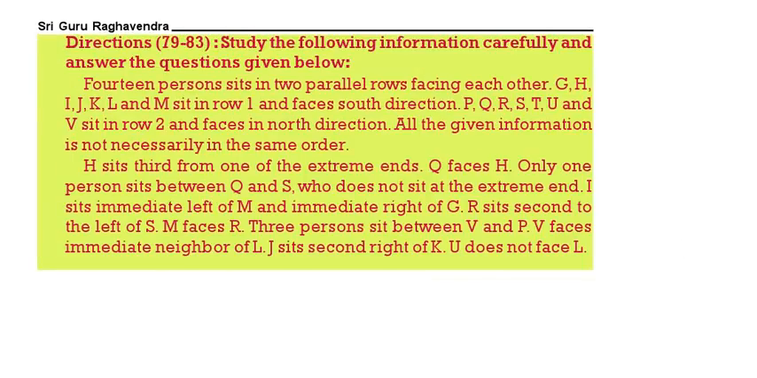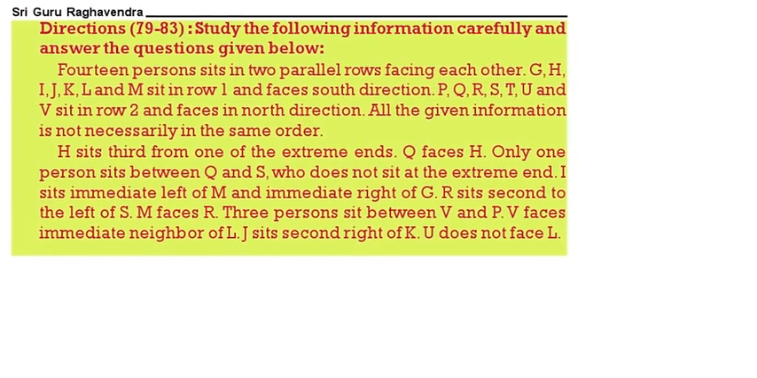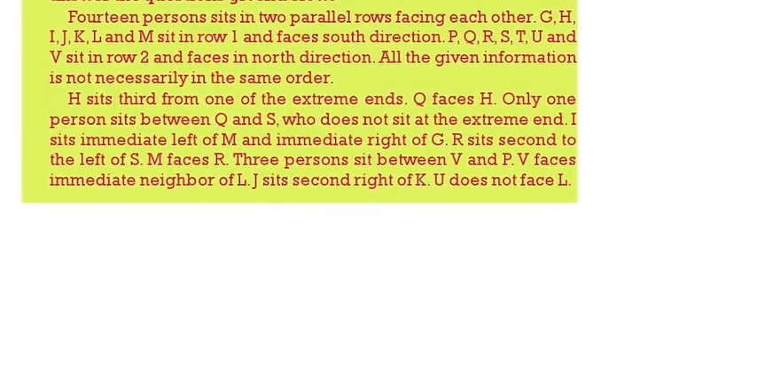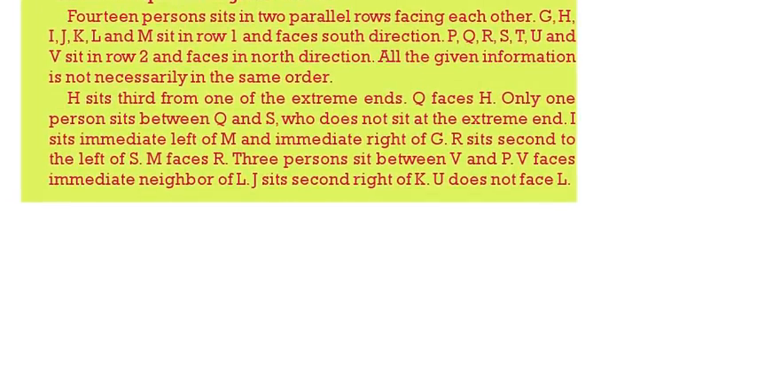Next, 79 to 83. Study the following information carefully, then answer the question. 14 people are sitting in two rows. G, H, I, J, K, L, M are sitting in row 1 facing south. P, Q, R, S, T, U, V are in row 2 facing north. H is sitting third from one end. Q faces H. Only one person is there between Q and S who does not sit at extreme end.